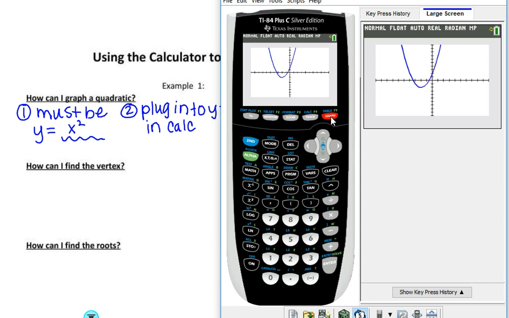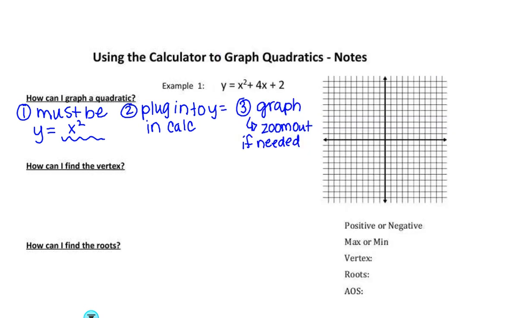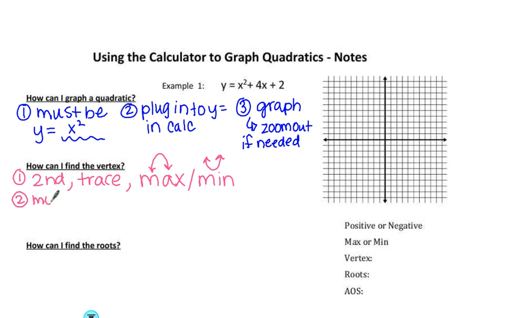Alright, now I can't just blindly graph this thing onto my graph. I need to make sure that I'm plotting actual points onto there. So the first point we're going to find is our vertex. So how can I find the vertex? First step, we're going to use second trace. There's lots of functions in there for our calculator, and we're going to click on either the max or the min depending on what kind of graph we have. So we'll use the max if it's a negative graph, and we'll use the min if it is a positive graph.